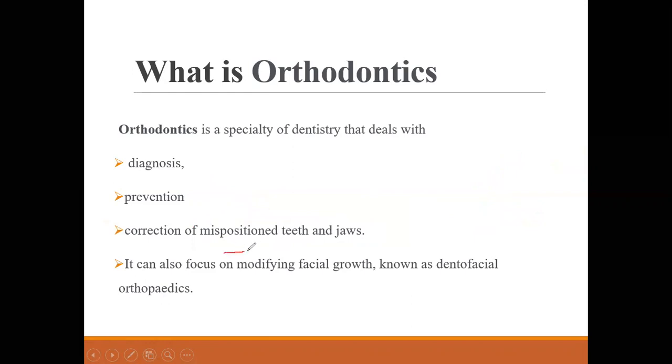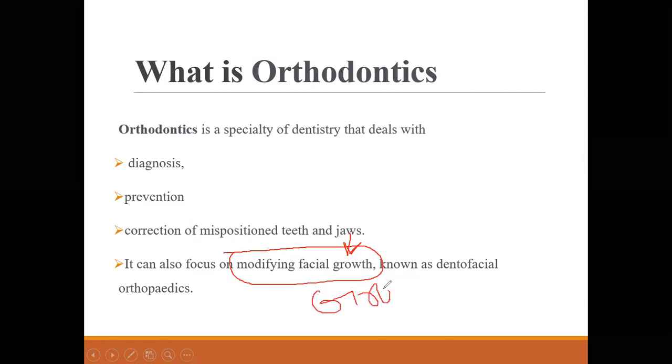Orthodontics also focuses on modification of facial growth. When we treat the jaws, ultimately there will be a change in the growth of the face. If the patient is at a growing age, when the growth spurt is present, the step we take will modify the facial growth. For example, this is the maxilla and this is the mandible. Normally we say there has to be a 2 millimeter difference. The maxilla is normally 2 millimeters ahead of the mandible.